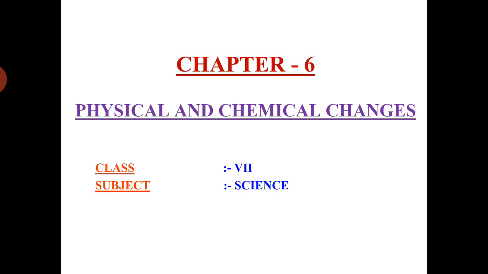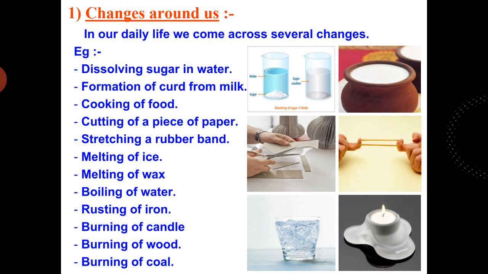Now let us start with the lesson now. Physical change and chemical change. Right. Let us take first example from our daily life, dissolving sugar in water.